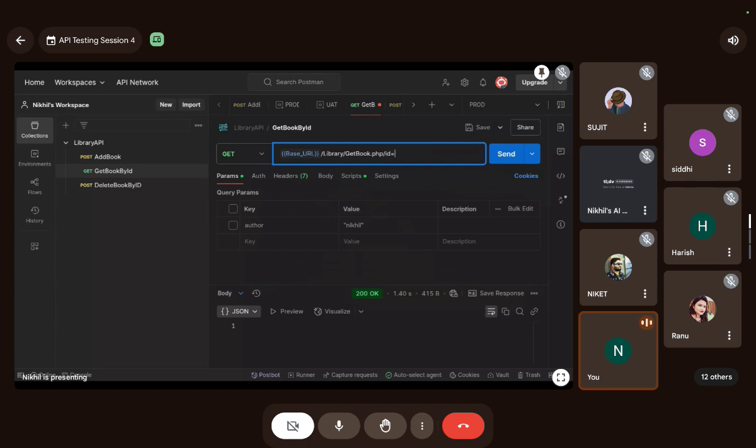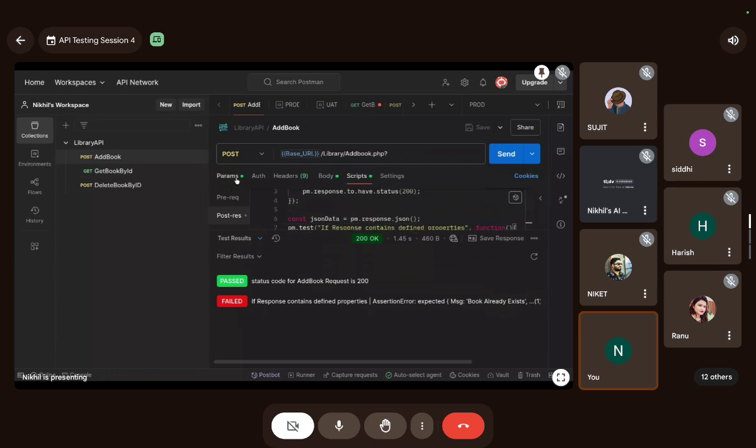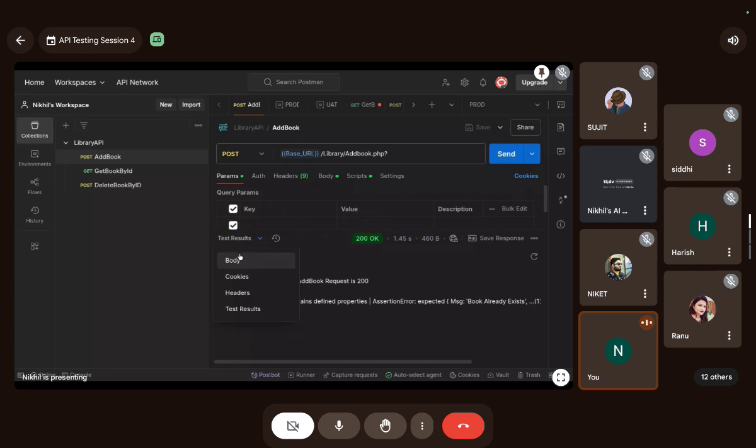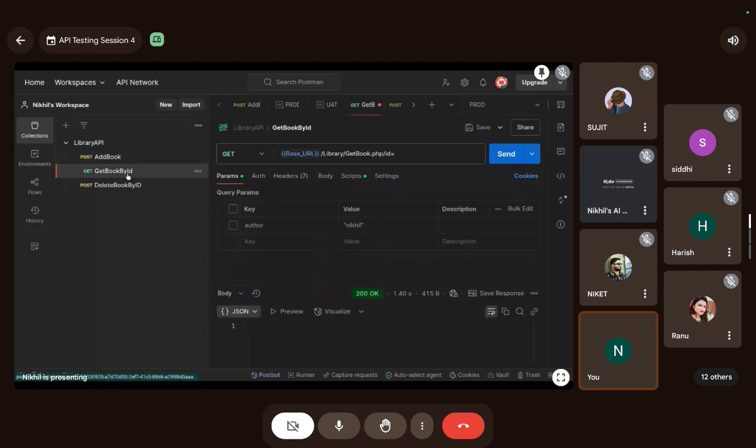Okay, cool. Now I have to get the ID also. What is the test body? Okay, the ID is this. Did someone check? Sujit bro, can you please check? That's author name. You can try this with author name.